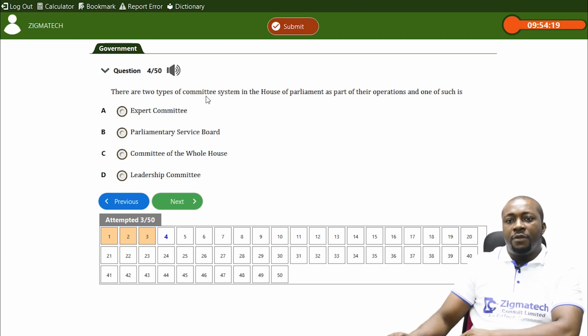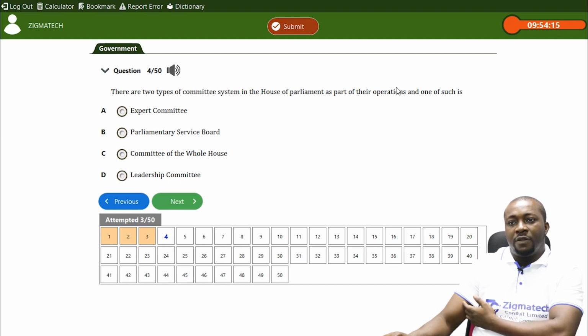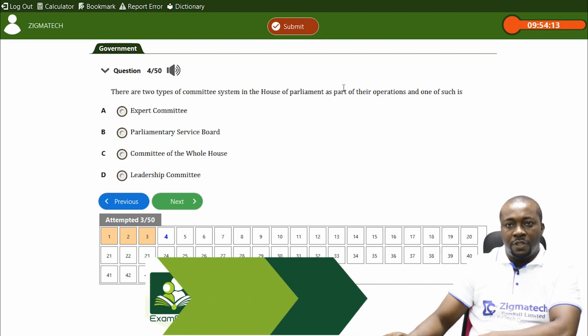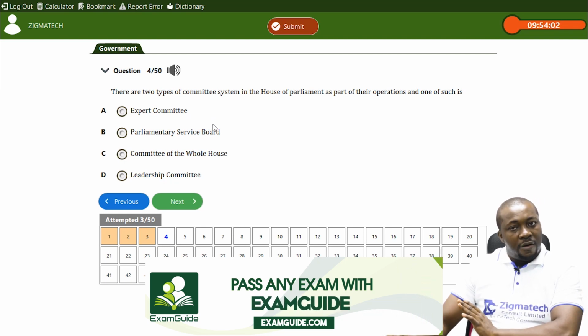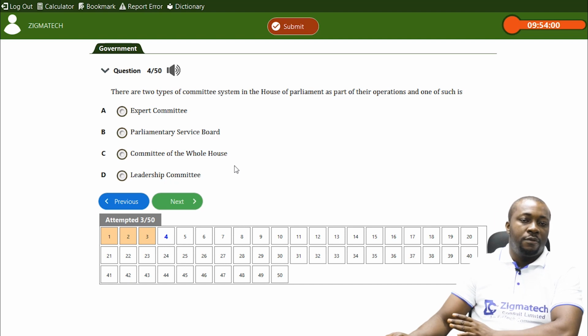Now, there are two types of committee system in the House of Parliament as part of their operations, and one of such is, do we have expert committee? In fact, you have what we call standing committee and the committee of the whole House.